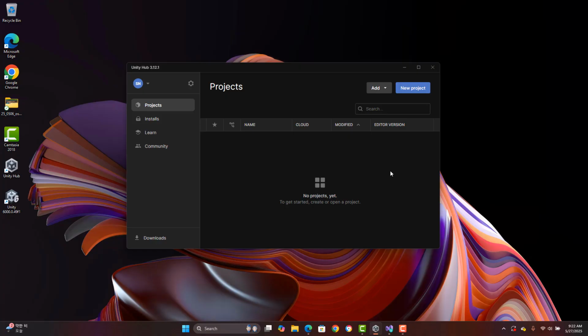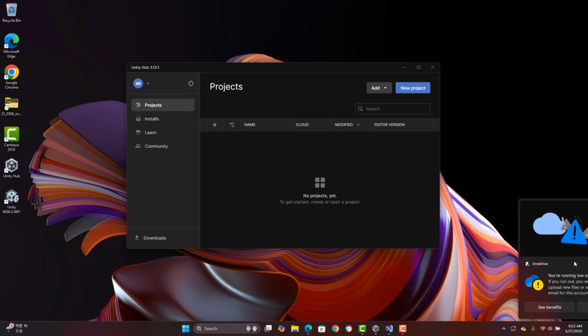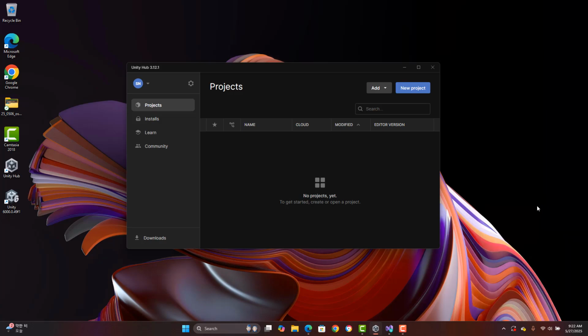All right, that is pretty much it. Depending on your internet speed, it takes a while because you have to download at least 8 to 9 gigabytes, and once it's installed, it could easily be 17 to 18 gigabytes. All right, this is it. Good luck.